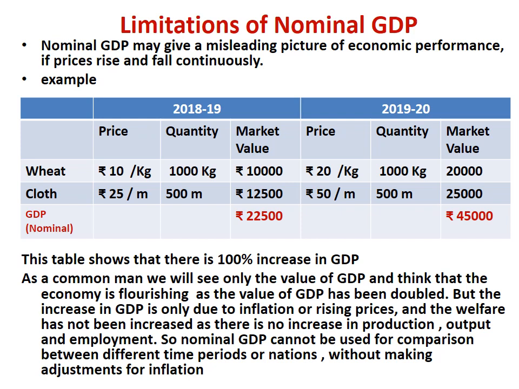However, as a common man, we will not look into the values of various commodities. We will see only the final value of the GDP which is published by NSO, and we will find that GDP has doubled. That means the economy is flourishing, but the increase in GDP is only due to inflation or rising prices, and the welfare of the people of the country has not increased. There is no increase in production, and when there is no change in production and output, there will not be any change or increase in employment also.